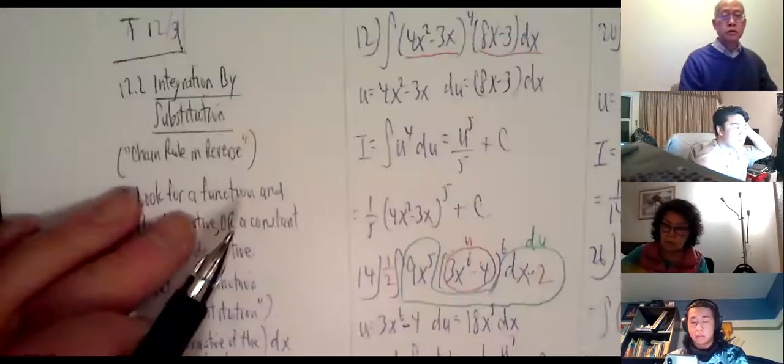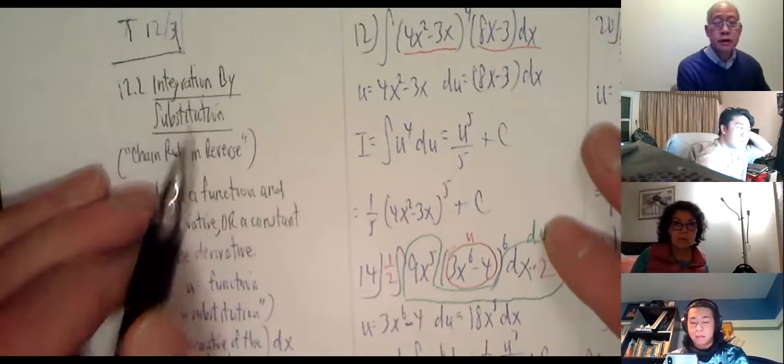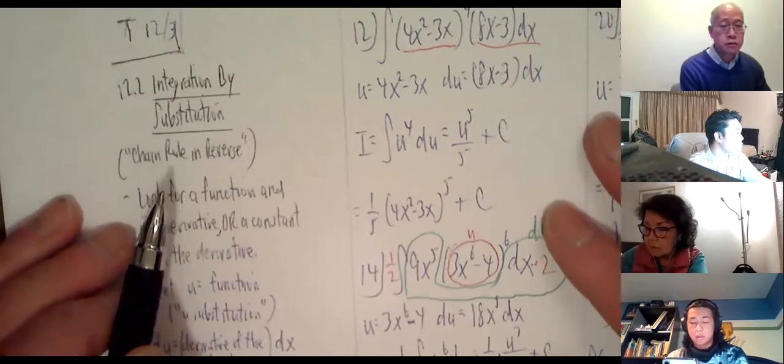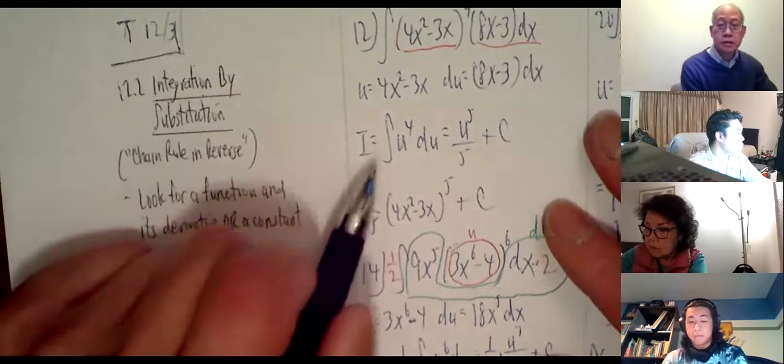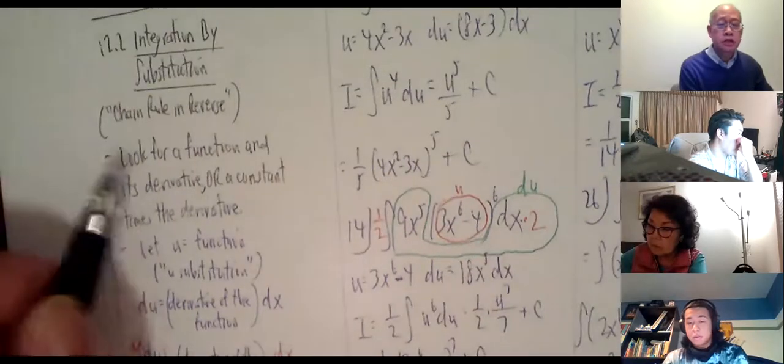Okay, so 12.2, we're doing integration by substitution. This is kind of the chain rule in reverse. Okay, chain rule in reverse. Okay, so integration, like this symbol, like we did last time, right? We're trying to find antiderivatives now. Okay, so integration by substitution.